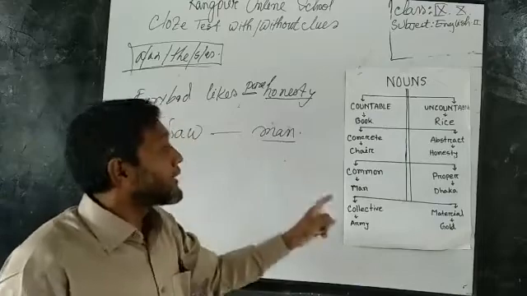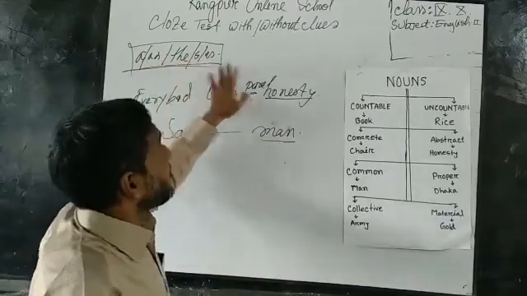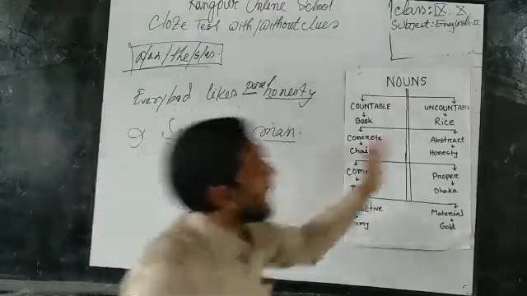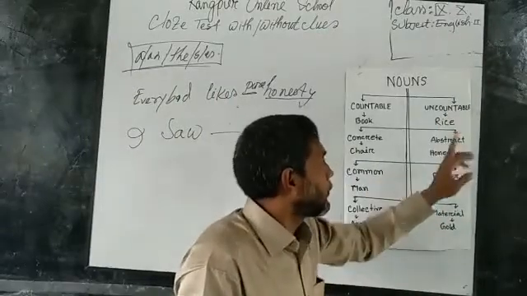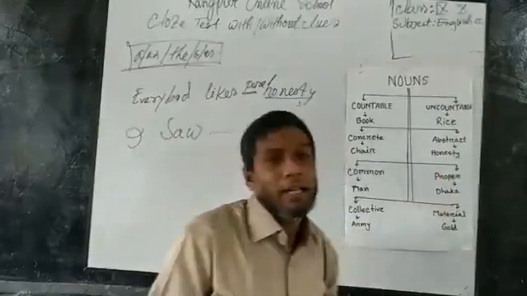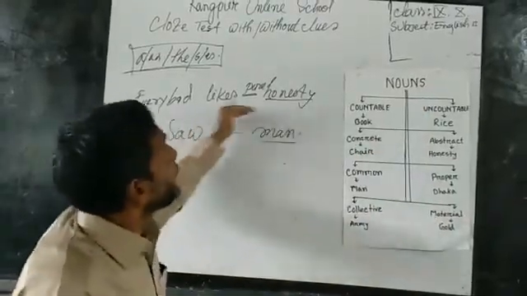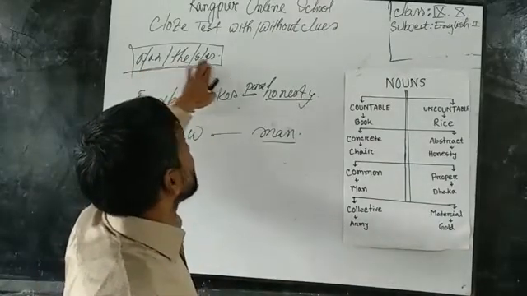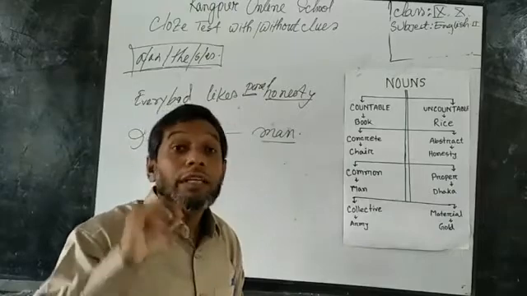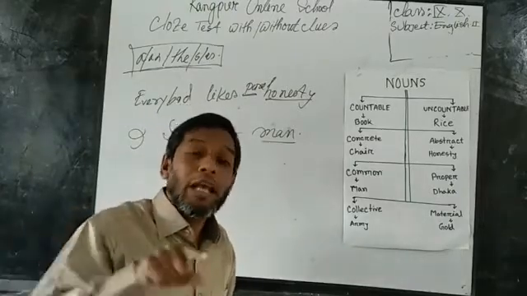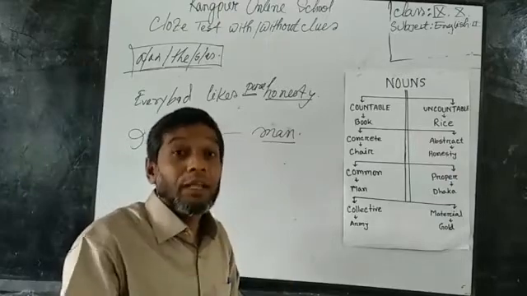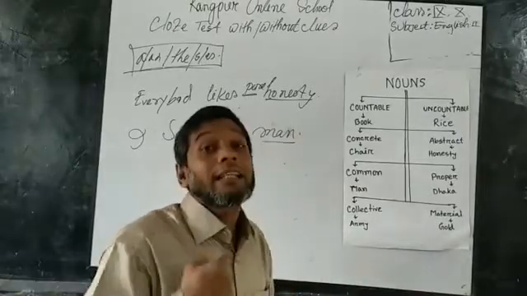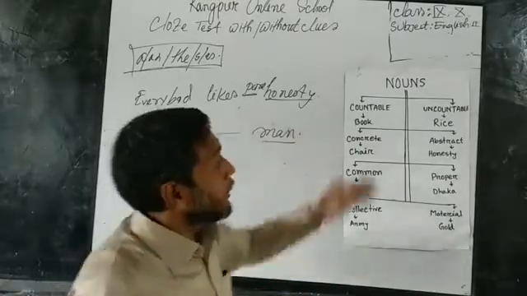They must be preceded by a, an, the, s or es, but sometimes some adjective may also be attached. On the other hand, we have four nouns here: uncountable, abstract, proper, and material nouns. When I use these four nouns in a sentence, they cannot take a, an, the, s or es before them. So it will be my technique. When I go to any context to fill in the blanks, then I can understand, oh yes, it is an uncountable noun, so I cannot use an article here. This is my motto, what I want to tell you. So you have to remember this.